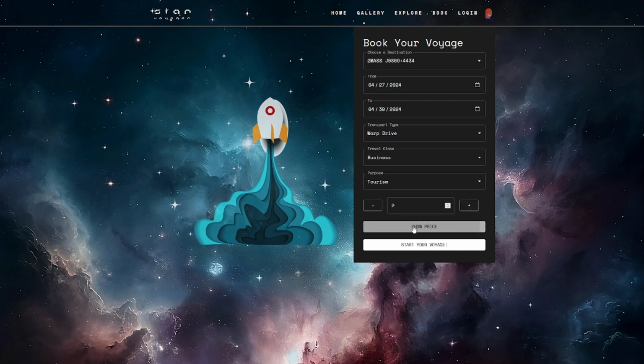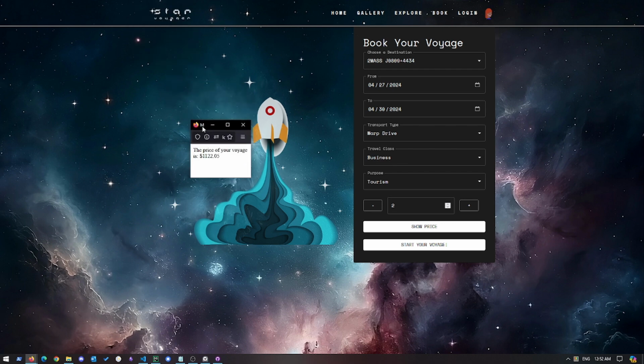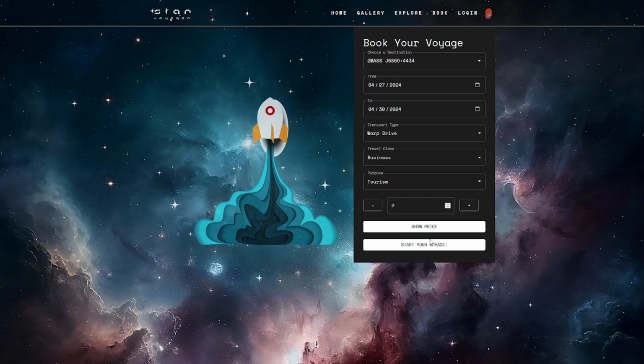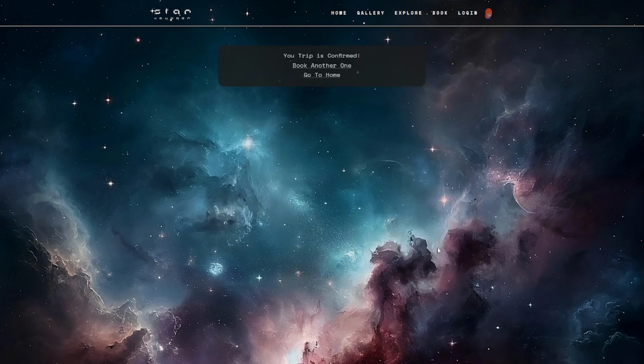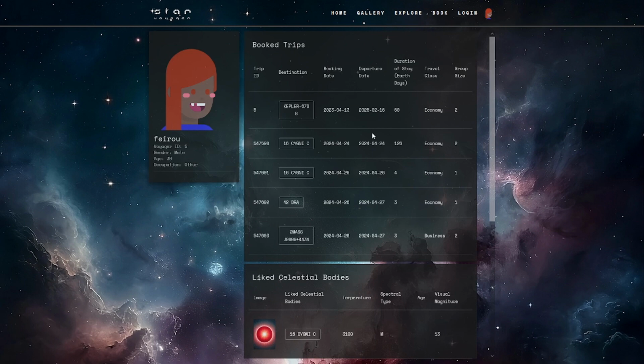Let's show price. It's a little expensive, but this is calculated based on aggregating all existing travel records and giving you an average. Okay, maybe I'm okay with the price. Let's start your voyage. There, trip is confirmed. Let's go back to the user profile page. You can see that this trip is already recorded in the database.